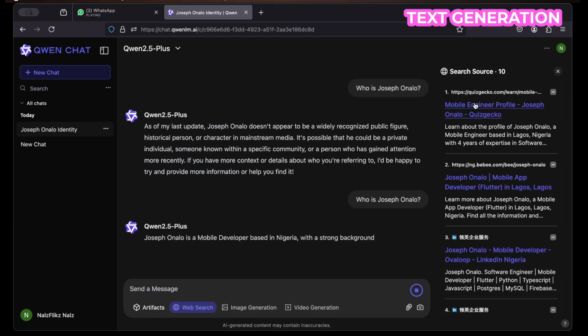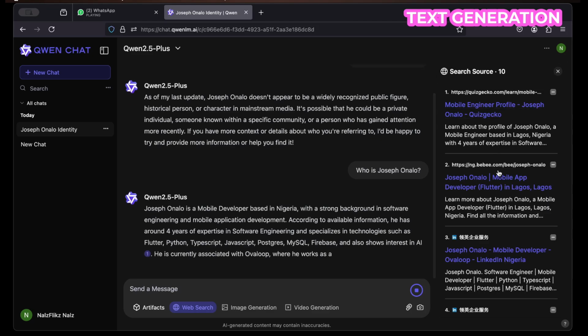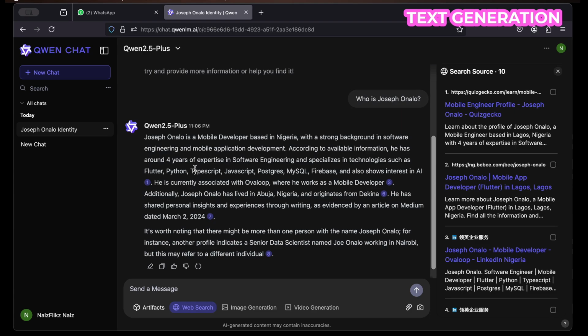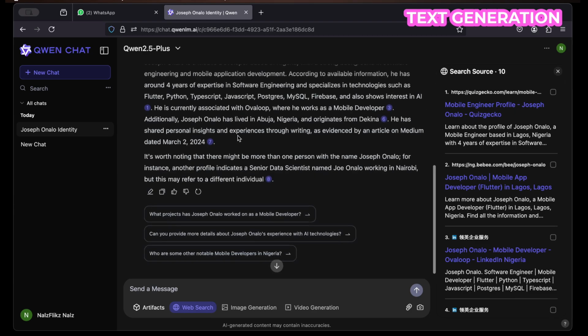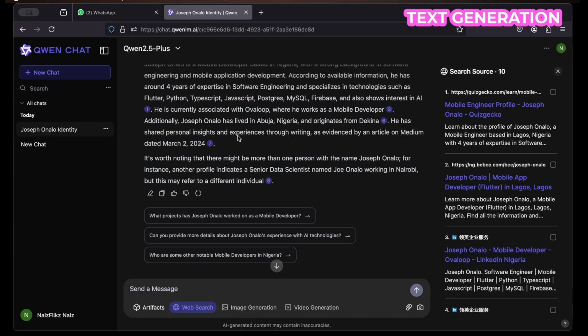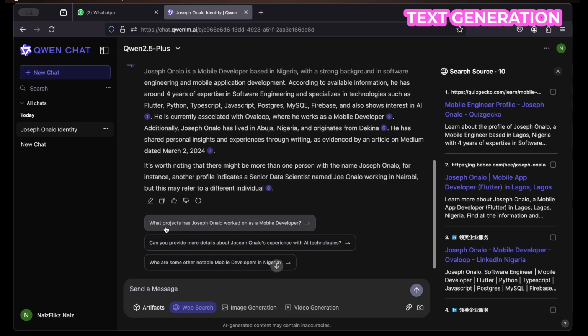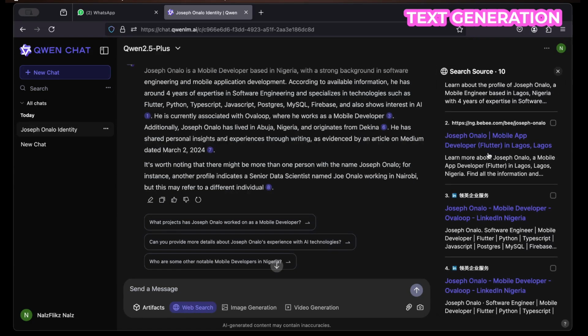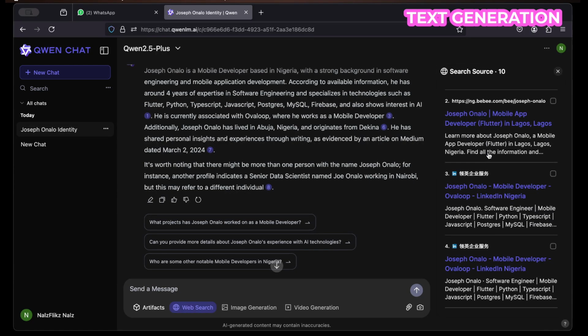So if you notice on the right hand side, we already have a section where links are popping up. So here it's giving a summary of all the information that it could get for Onalo Joseph. And also after the summary, it gives us other things you might want to know about Joseph Onalo, which I can just tap here. What project has Joseph Onalo worked on as a mobile developer? Then on the right hand side, there are links to resources that involve Joseph Onalo.